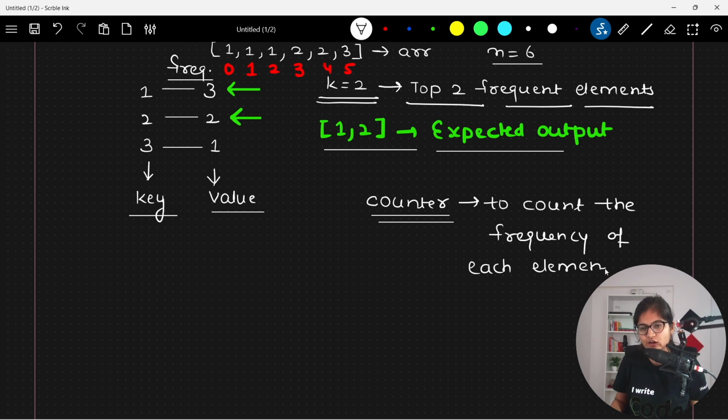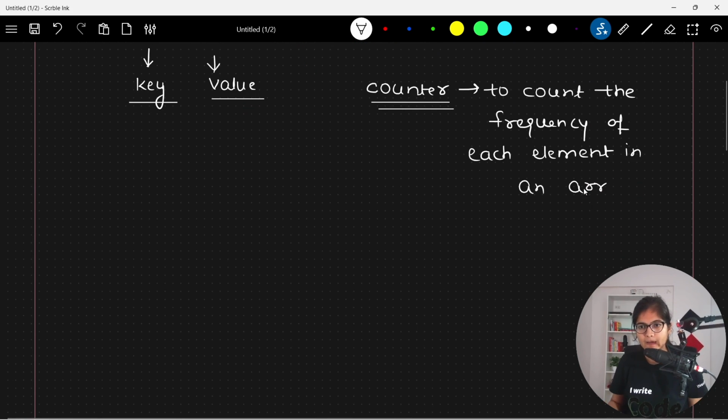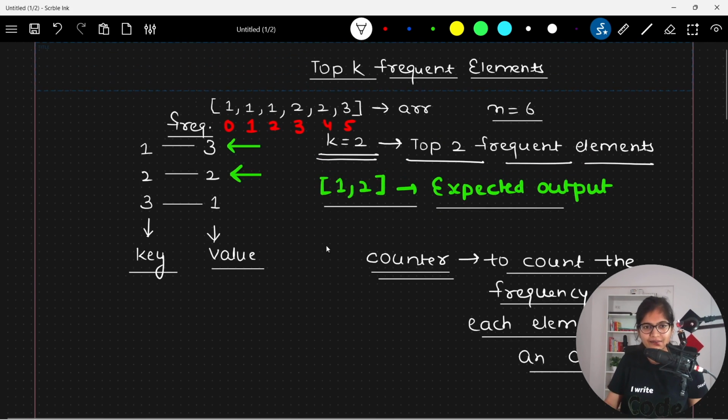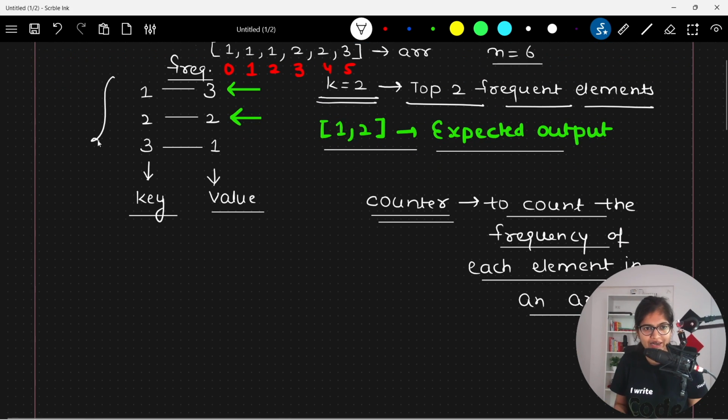This is the responsibility of this particular Counter. So I can import this package from collections, and then I will be able to find out this particular value.